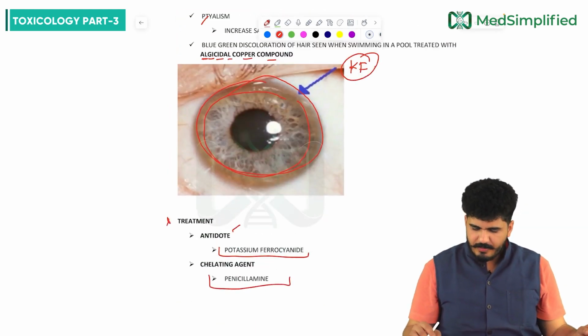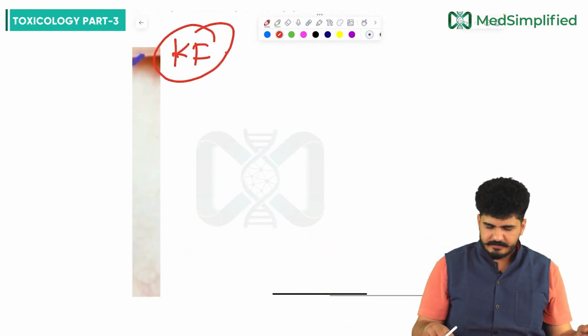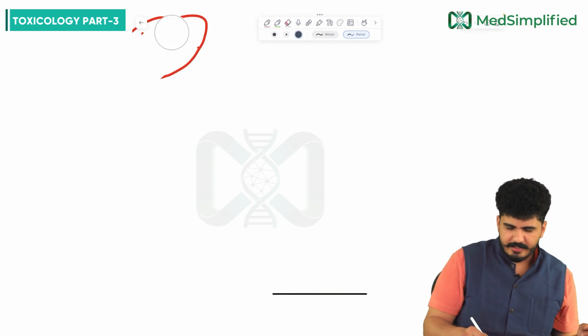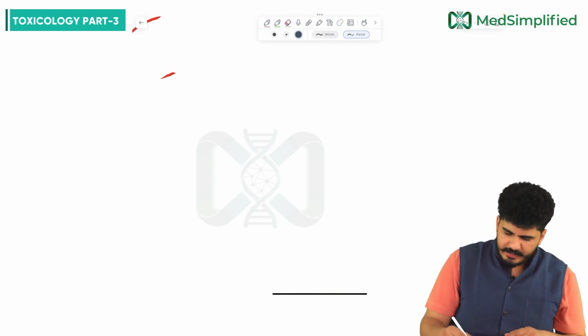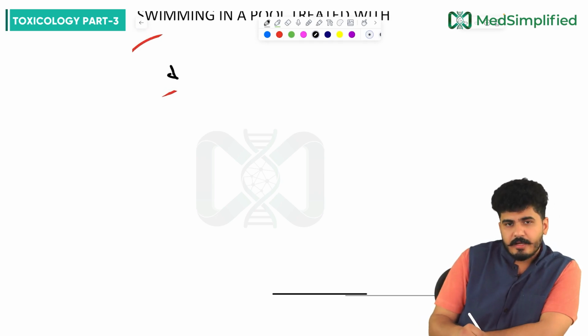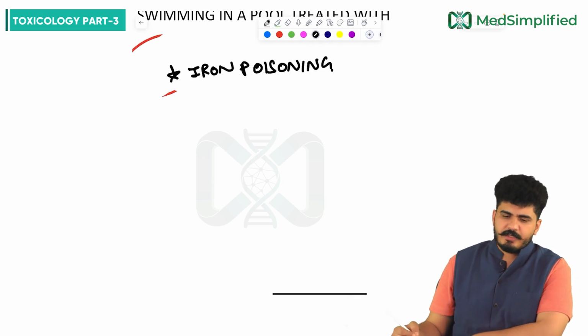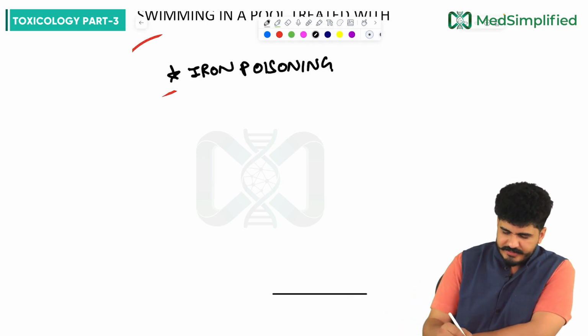Here we studied the copper, and I would love to tell you something about the iron also here in the same place, sir. You can write it down about the iron. If we talk about iron poisoning, write it down, sir. Iron poisoning. If you see iron poisoning, we have 4 stages.